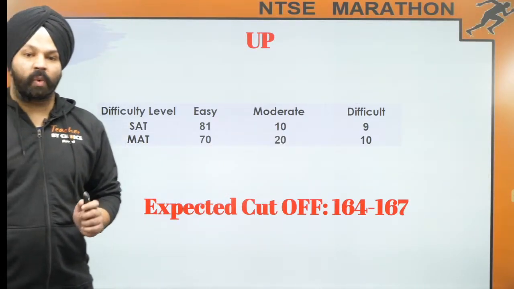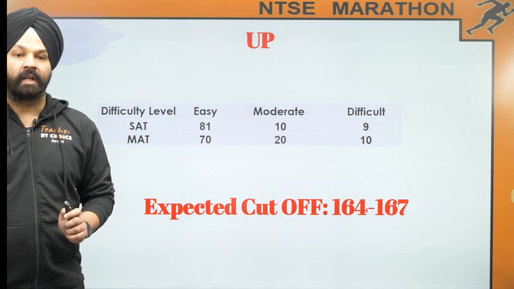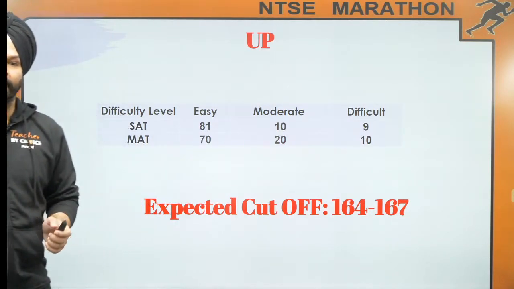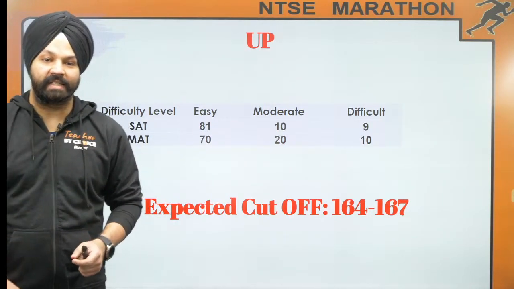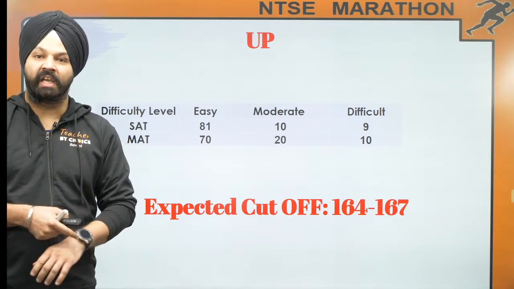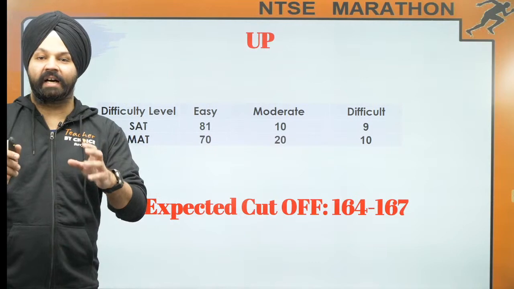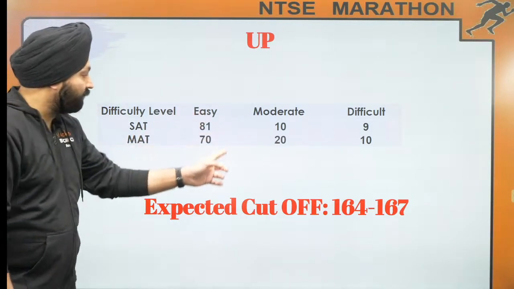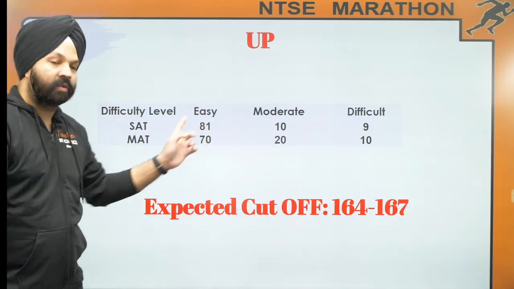Well, the cutoff is 164 to 167, right? And if you see the level, SAT 81 questions are easy, and math 70 questions are easy. If you see, if you are good enough to pick easy questions, approximately 151 marks यहीं बन जाते हैं.